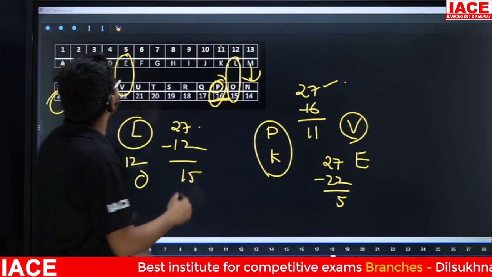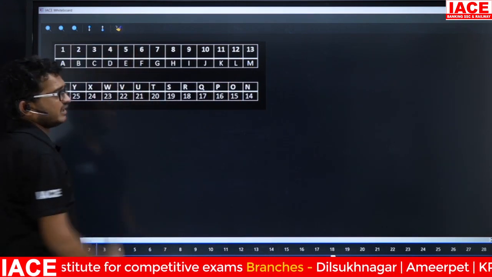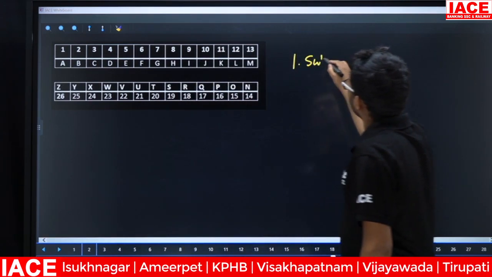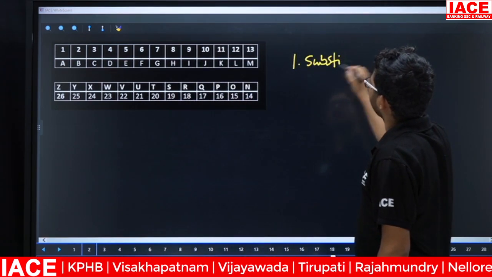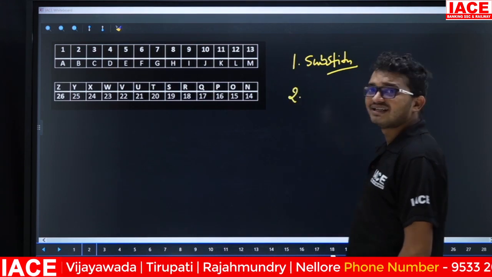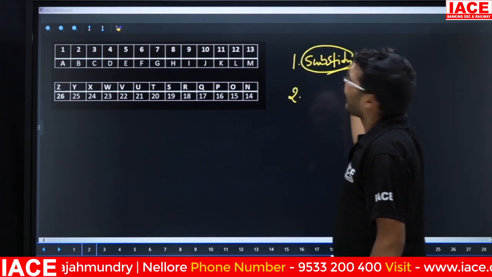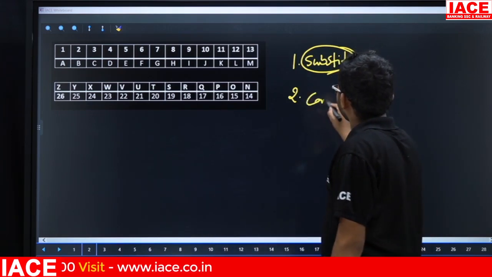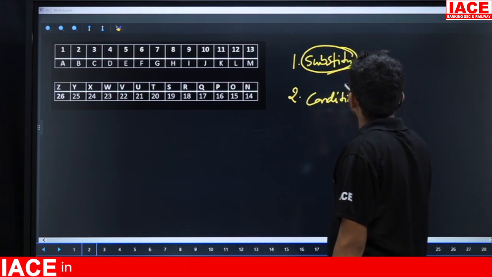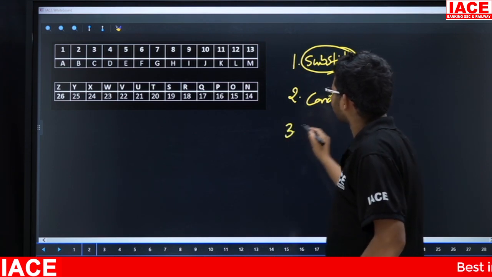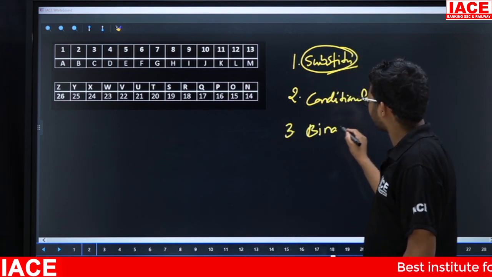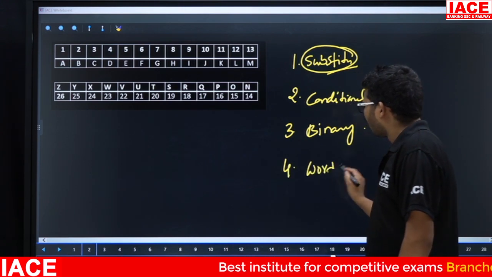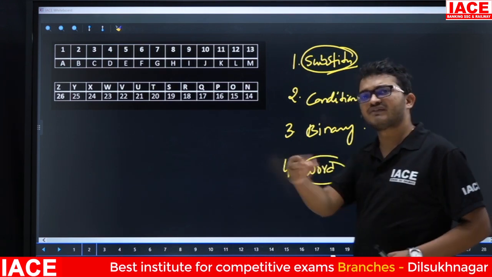So friends, here in coding and decoding, the first one is substitutional coding, or Chinese coding. The second one is conditional coding. The third one is binary coding. The fourth one is word coding. That means they will give one word for one word, and here we are going to make the code.